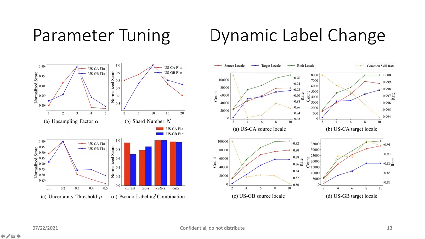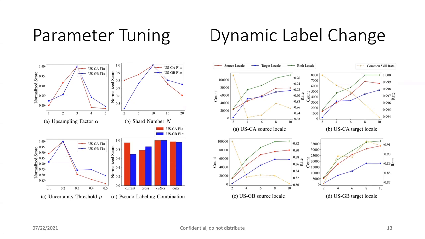And the pseudo label combination is about how we merge the two locale predictions together to add them as pseudo labels. And those are the parameter tuning here.